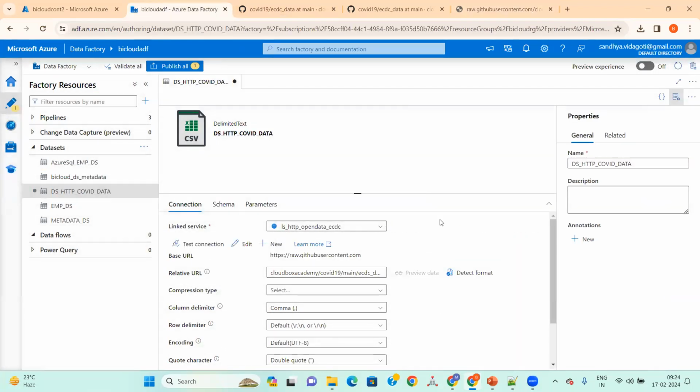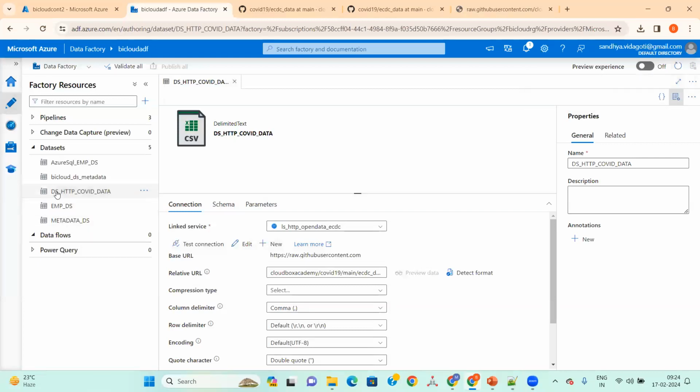Okay. Now we are able to create a source dataset, right? Now I'll just publish these changes. Every time you create any new component, just publish it. Otherwise, those changes will not be reflected. It will not be saved.